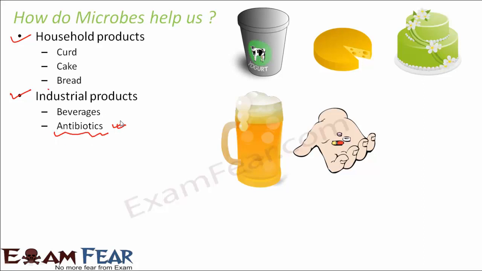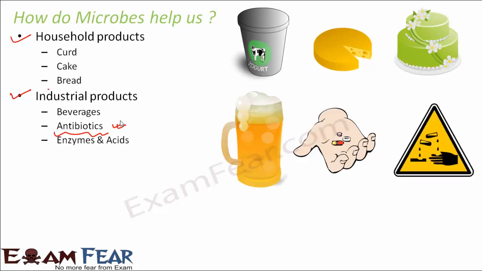Now see what a contradiction. Antibiotics are used to get rid of diseases, and the diseases are also caused by microorganisms. So on one hand we have a group of harmful organisms which cause diseases. On the other hand we have a group of helpful microorganisms which help in preparing antibiotics, and these antibiotics will cure the diseases. So that means they serve both the purpose. They also help in preparation of a lot of enzymes and acids, and these enzymes and acids are again very much helpful in sewage treatment. Sewage treatment is another important application.